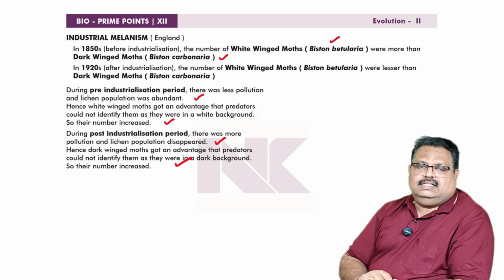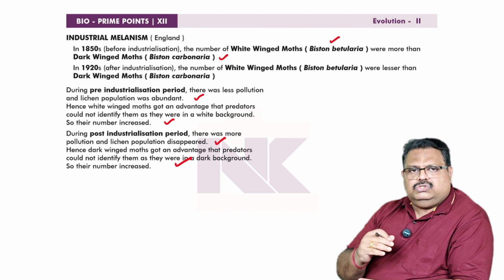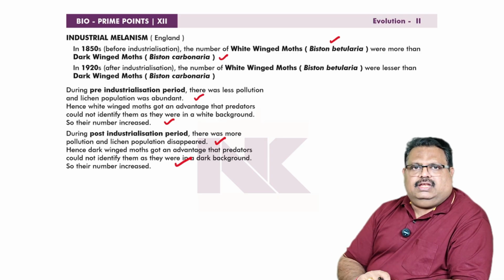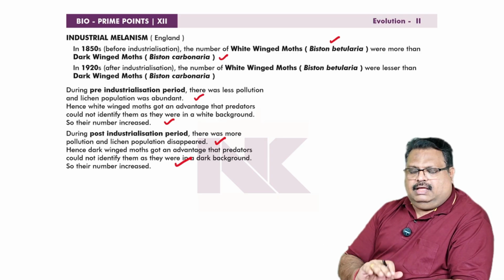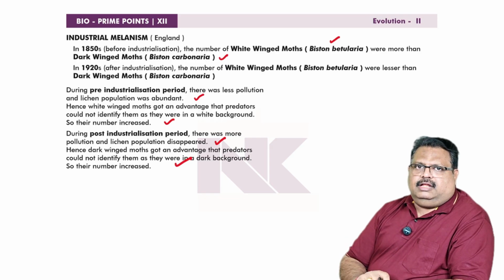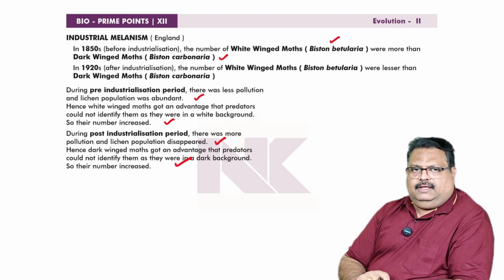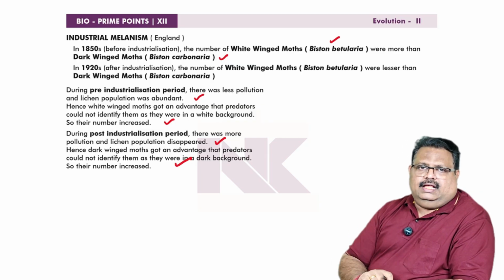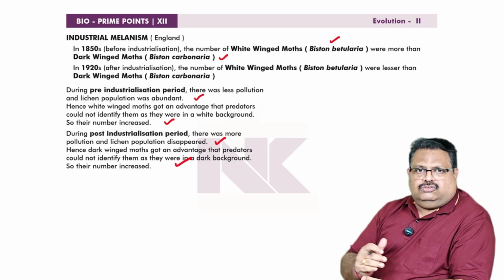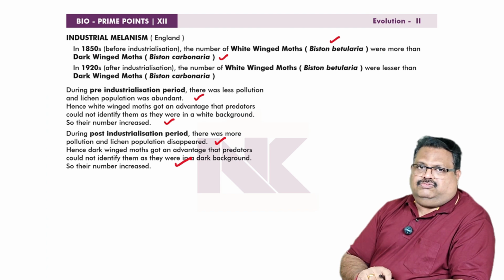So their number increased. That means natural selection occurs in such a way that those organisms having a higher adaptivity in a particular time period will increase in number. That means they are selected by nature to produce more progeny. And those with less advantageous features, their number will gradually decrease. This is what is called natural selection. Here, industrial melanism forms an excellent example of the working principle of natural selection.